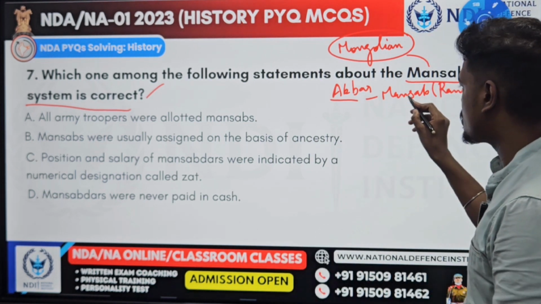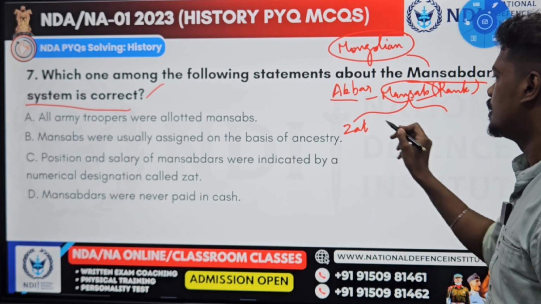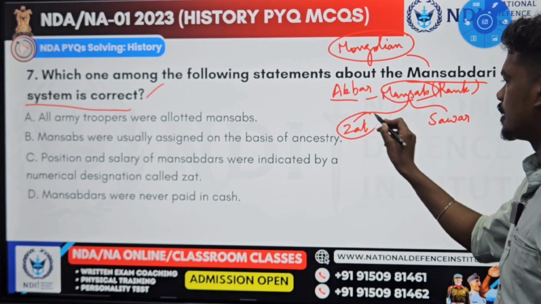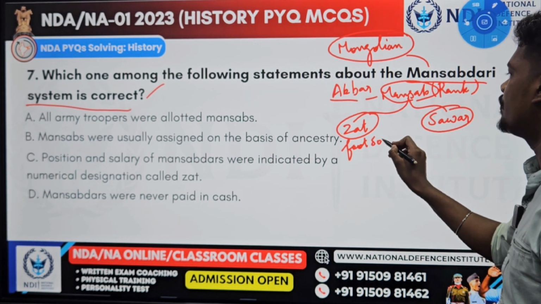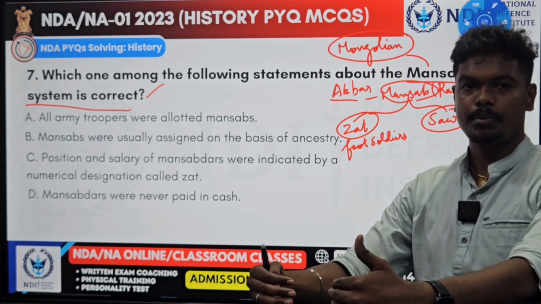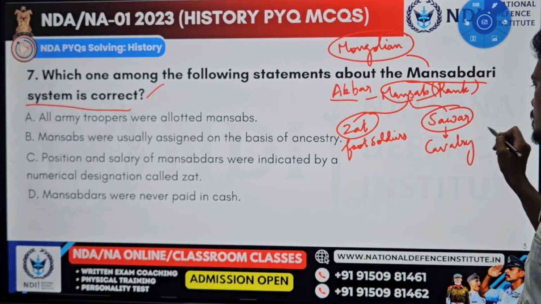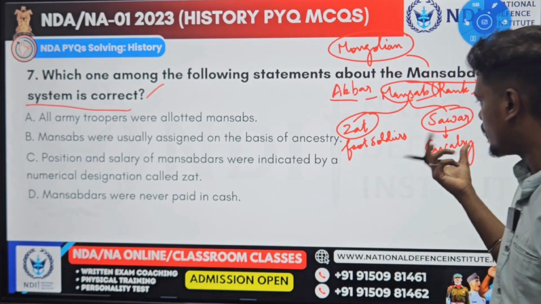This Mansab, or rank, is based on two things. One is called Zat, another one is Sawar. Zat is nothing but foot soldiers, or we can say infantry, normal army people, and Sawar is cavalry, war horses. So the one with the horse force is called Sawar.